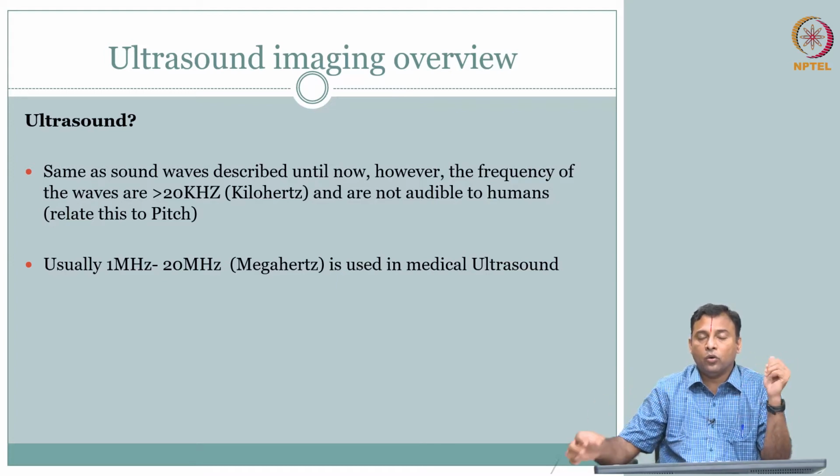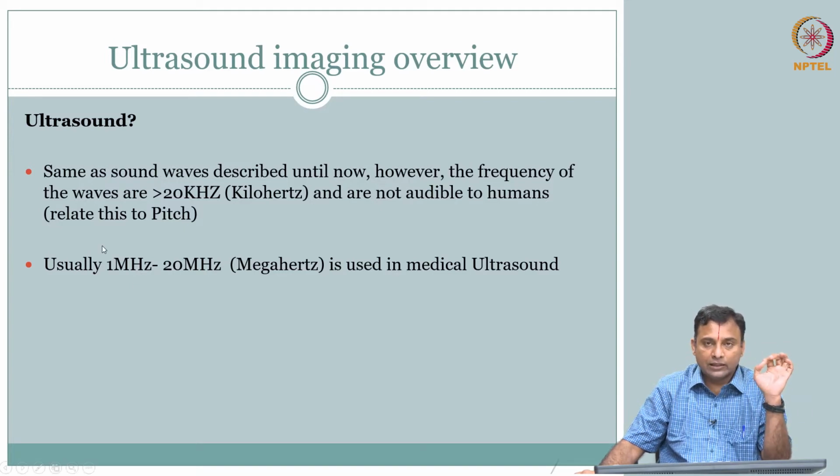If you are from a mechanical engineering domain, you probably would have heard of that. There they also use ultrasound, but typically in the hundreds of kilohertz range, whereas in medical ultrasound you are typically talking about 1 megahertz to 20 megahertz. So, higher frequencies.